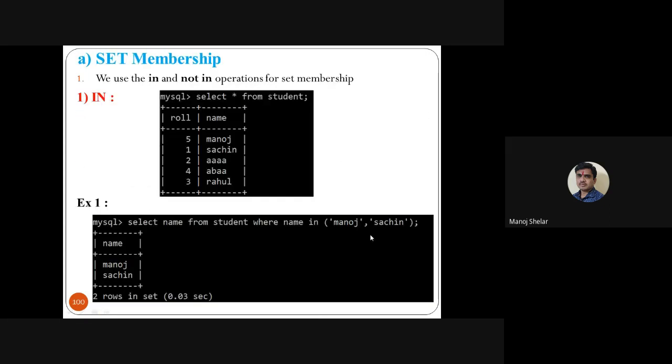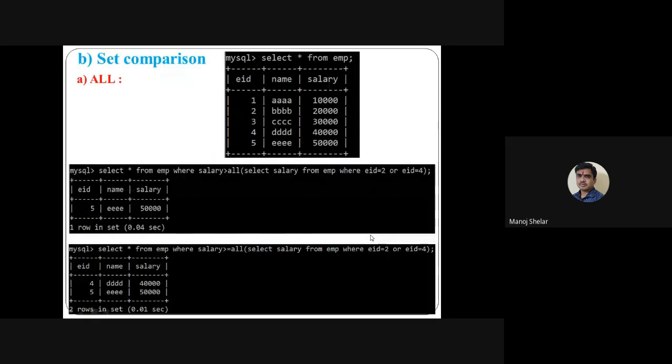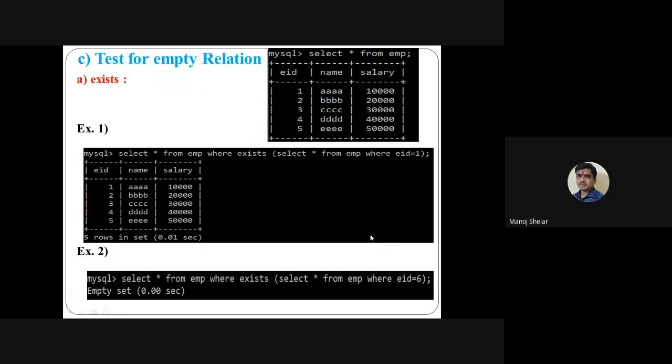Nested query set membership is already covered. In query, not in already over. All already over. Some already over. Then next is exists. Okay. Test for the empty relation is the exists query. So it's very easy, the exists query. It is also a nested query.